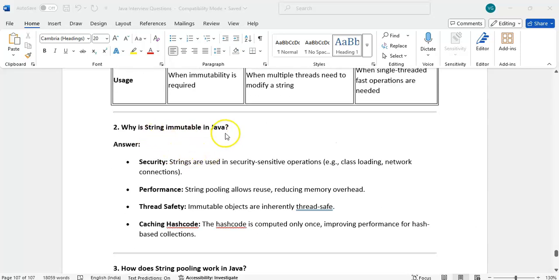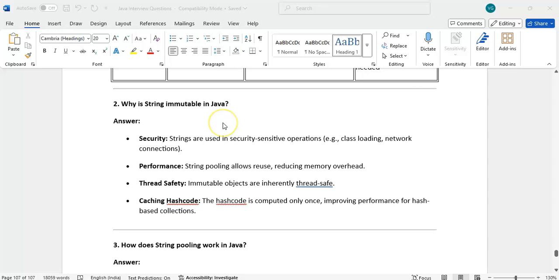Why is String immutable in Java? Because of security, performance, thread safety, and caching the hash code. Security means what? Strings are used in security sensitive operations like class loading and network connections. Performance: string pooling allows reuse, reducing the memory overhead.